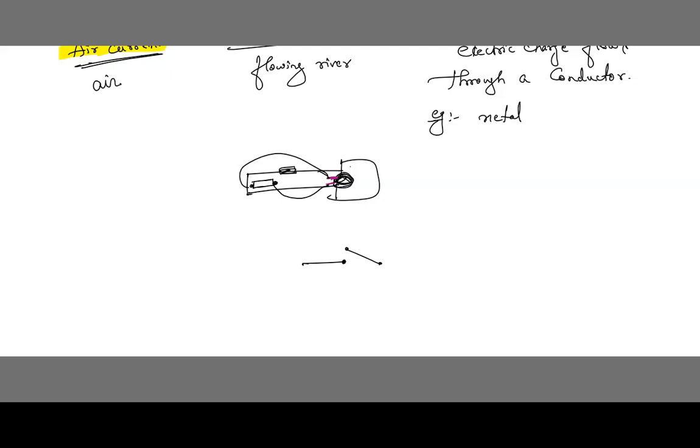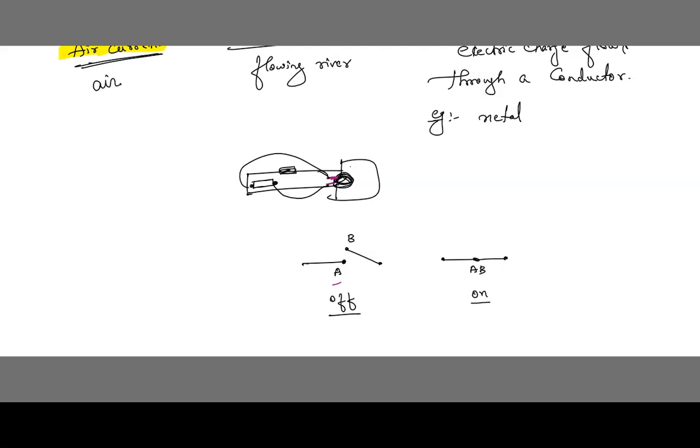Let me say this is point A and this is point B. This type of condition of a switch is called the off condition. Here we can see there is a gap between A and B. Yes or no? It means it is in the off condition. But when you make B settle here and A and B join, then we call this the on condition.